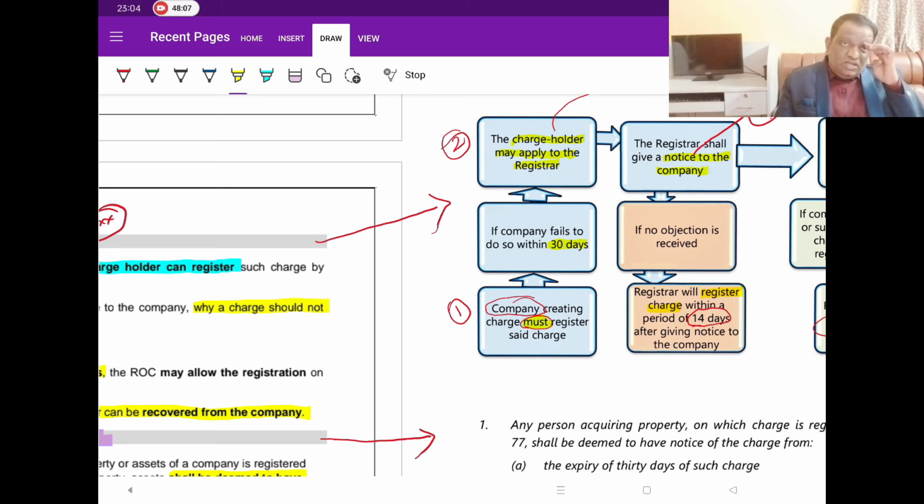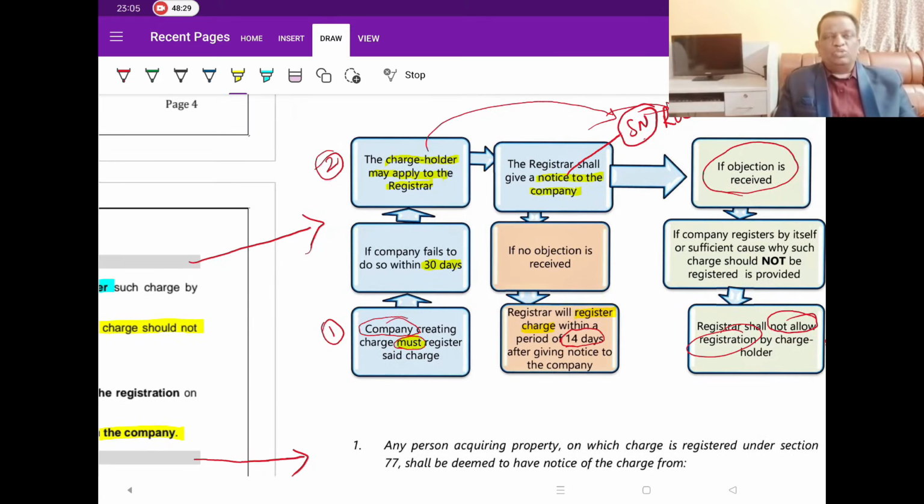Then the ROC gives a show cause notice to the company saying, so and so lender has come to me. Now he says that you have borrowed the money from him and you've agreed to give your asset as a security, creating the charge. Now, do I go and block that asset as a security for him? Then the company is given 14 days time to respond to that show cause notice.